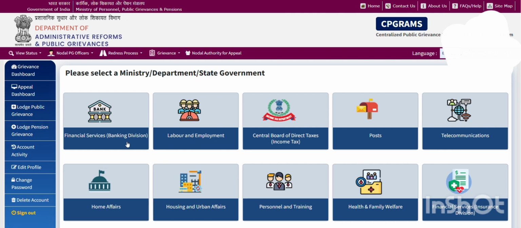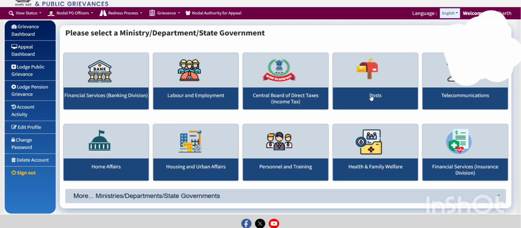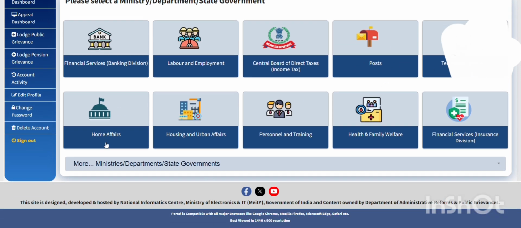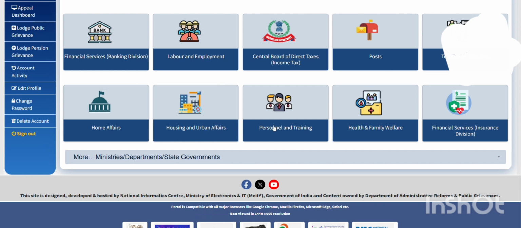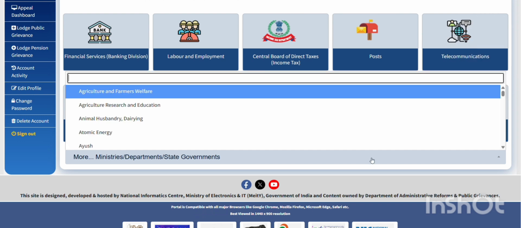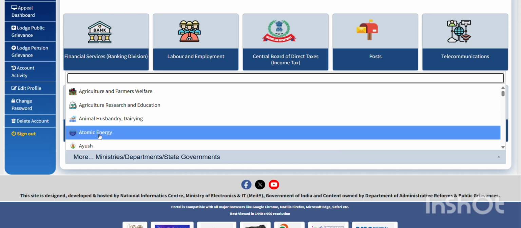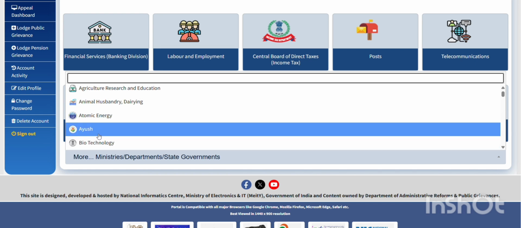It can be related to private bank or government bank as well. Labor and employment, same way income tax department, something related to posts, telecommunications, home affairs, housing and urban affairs, personnel training, health, family and financial service. There are many more ministries, so you can click here and you can get to know.